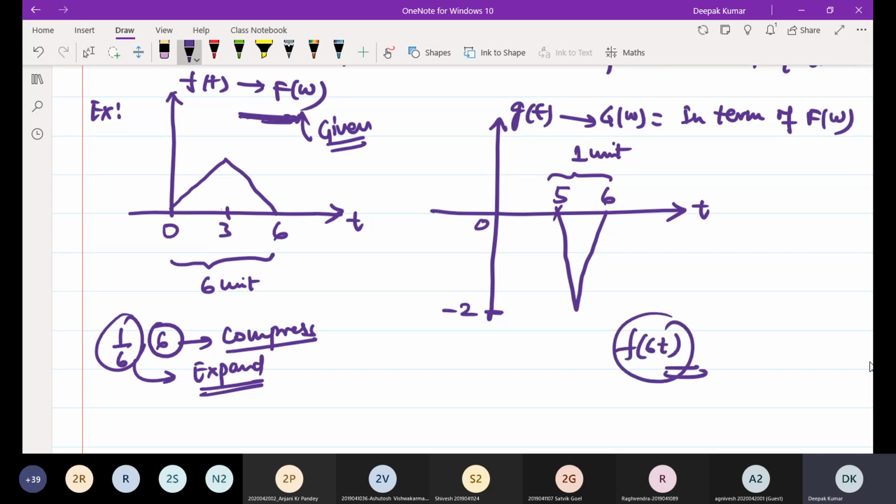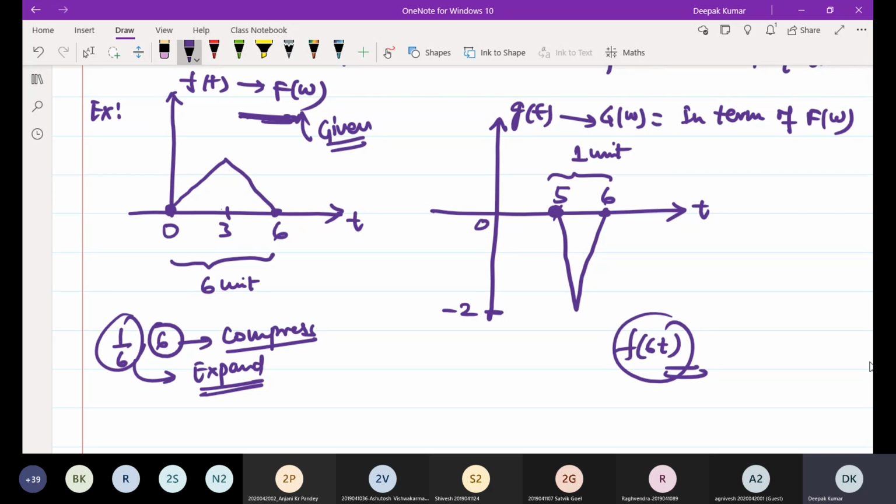There is a time shifting also. This is the concept about scaling, but there is a time shift, because here the value at the origin is now at 5 and the value at 6 remains at 5.